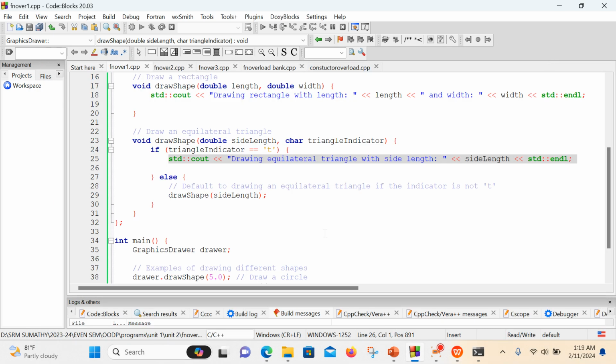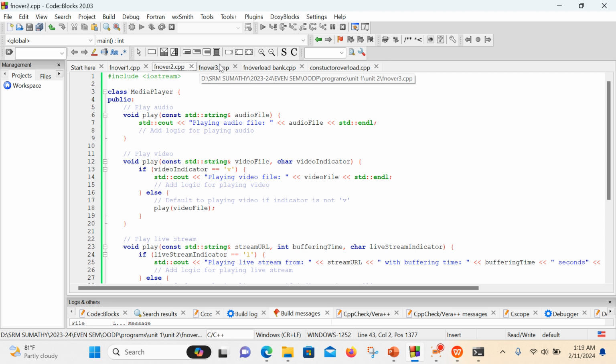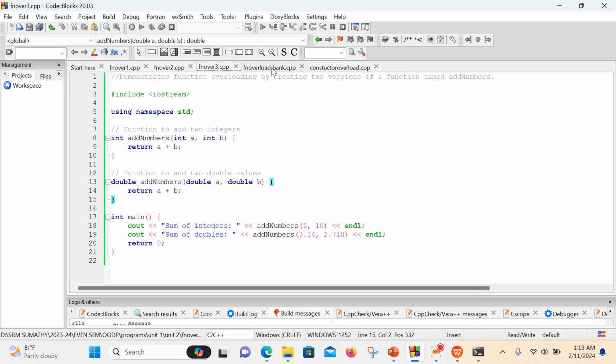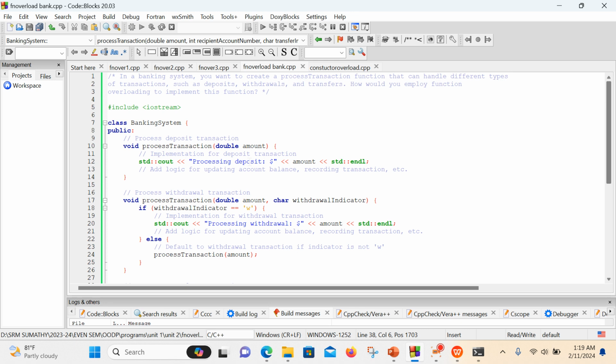Okay. Next one is another program, the banking application, we can just see. In the banking application I asked to create the process transaction function. So for function overloading, the function name is process transaction.